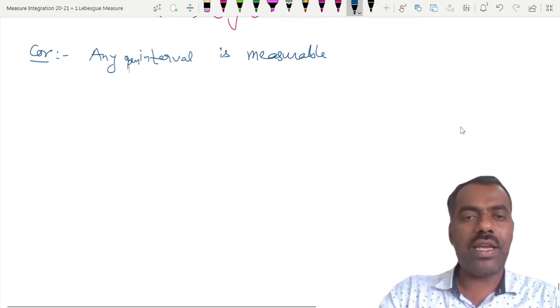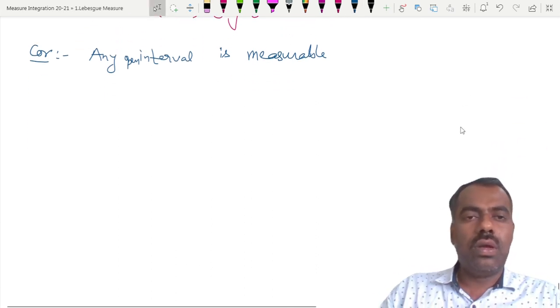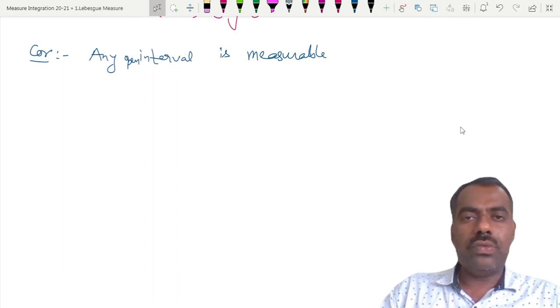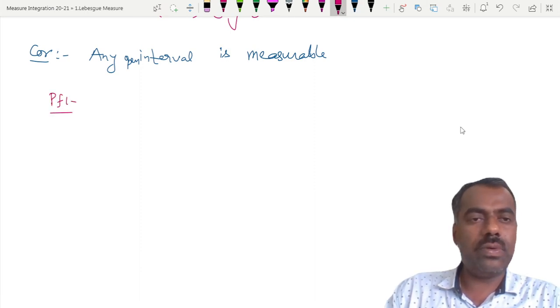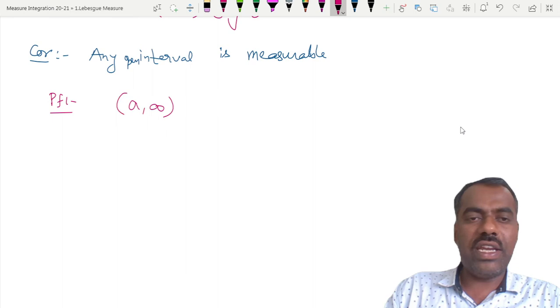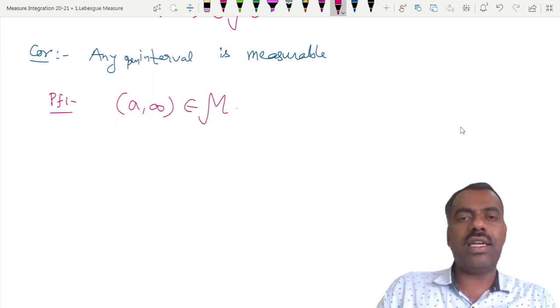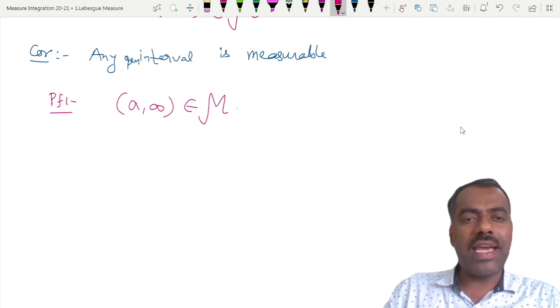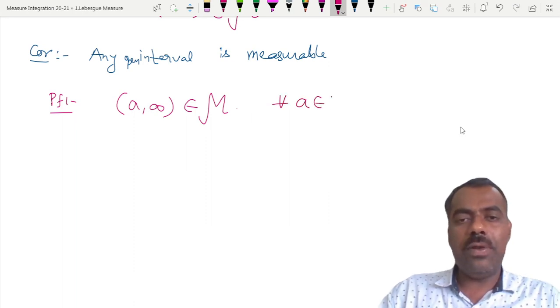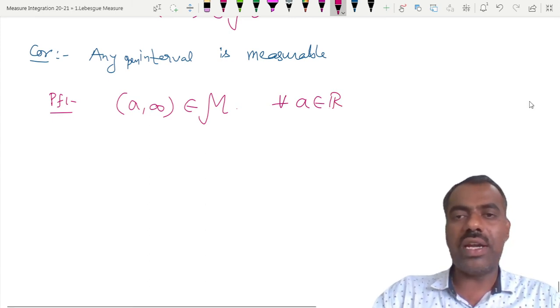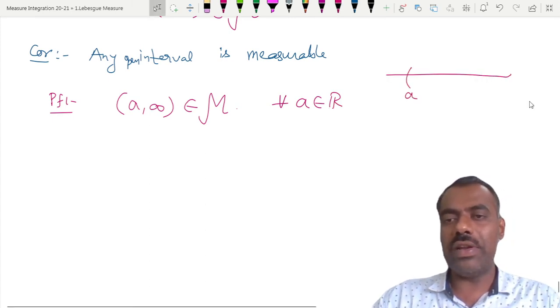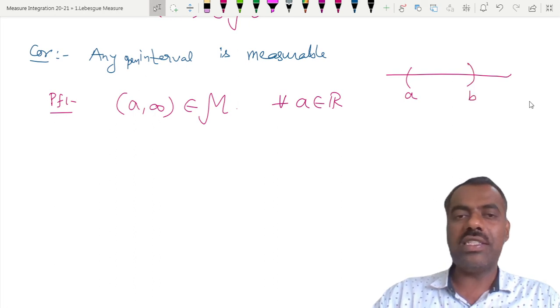Why? We already know that for any a, (a, infinity) belongs to this measurable class, right? This implies it holds for every a belonging to R. Our idea is we are trying to show that the open interval (a, b) is measurable.